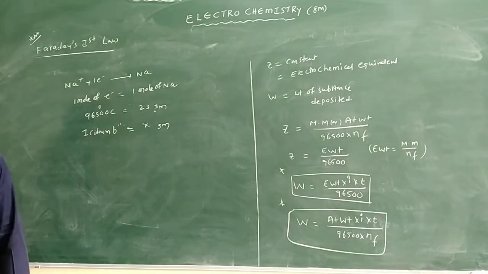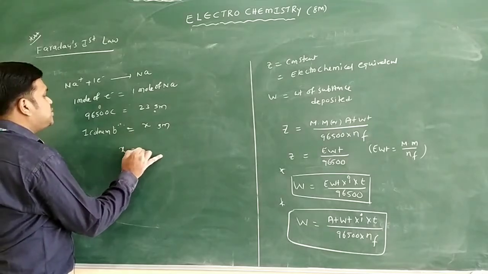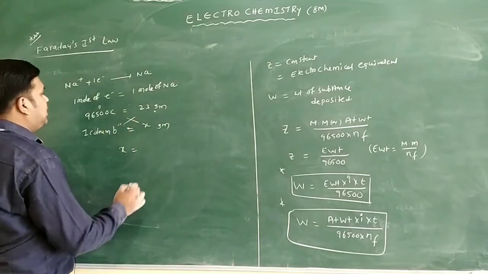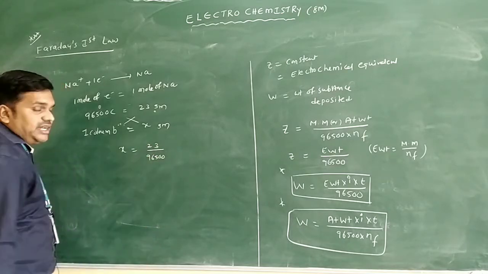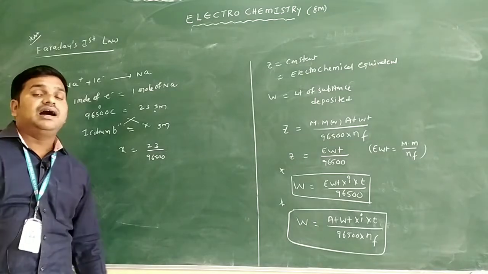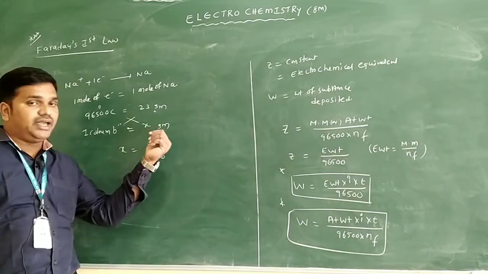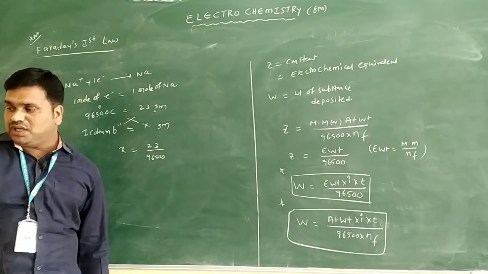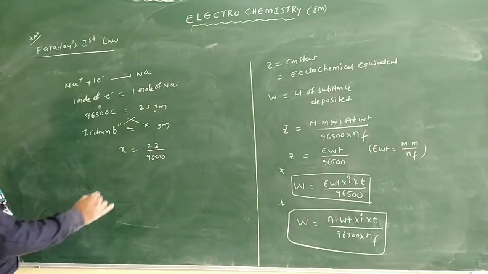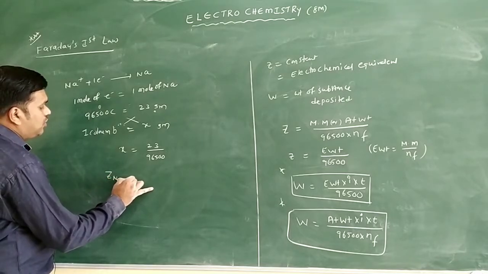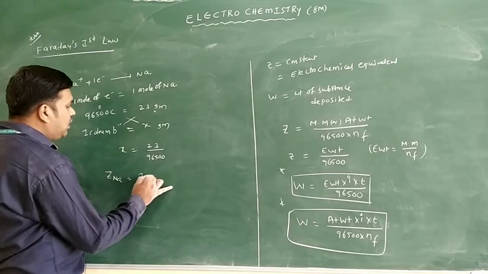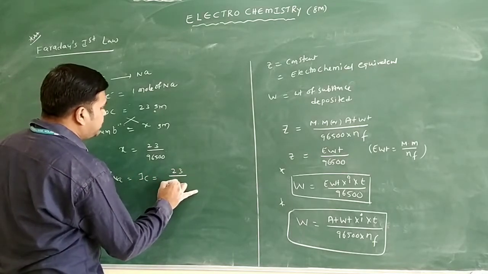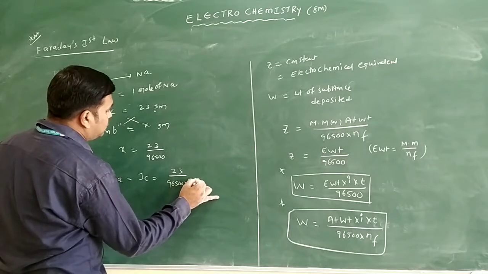By cross multiplication, x is equal to 23 by 96500. Here x is the sodium weight in grams deposited by 1 coulomb. This is Z of Na, the electrochemical equivalent, which is 23 by 96500 into n factor.